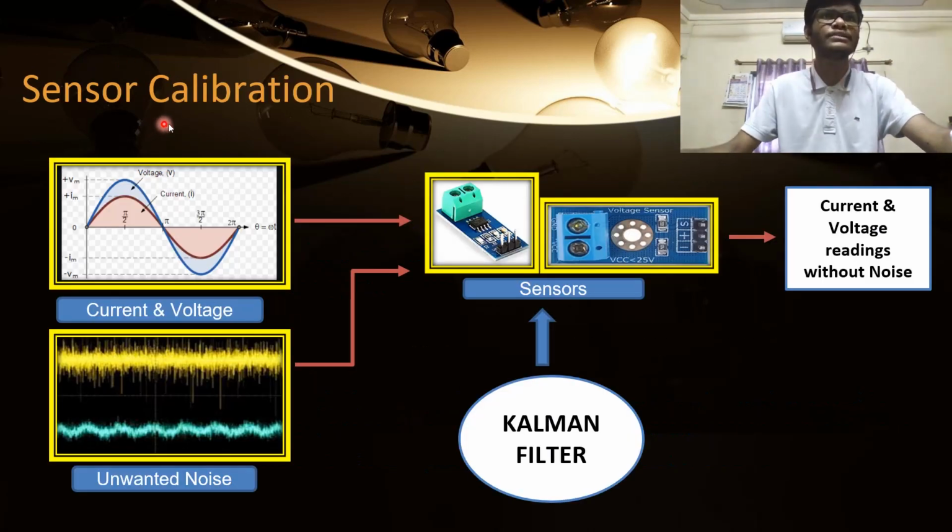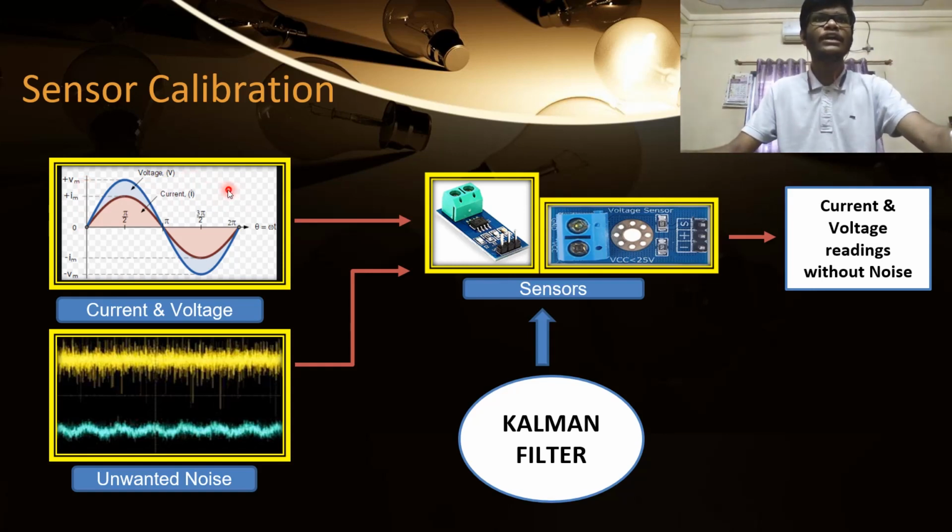Coming up to the sensor calibration part, I will elaborate the problem statement in a more illustrative way. In electrical systems, especially battery management systems, we are interested in calculating the current rating and the voltage rating of the battery, or the current status of current and voltage of a battery.